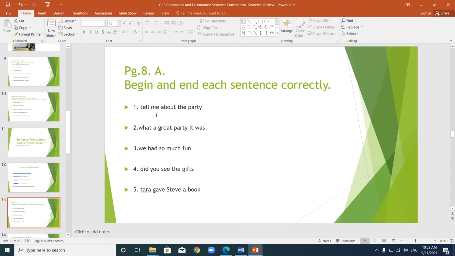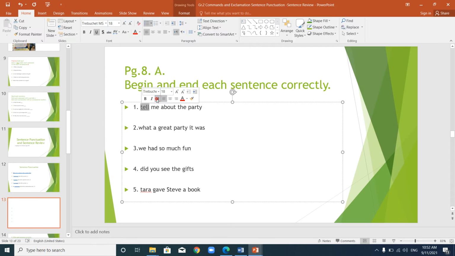It says, tell me about the party. Tell me about the party. Now that we read the sentence 2 times, we will fix the mistakes. What's wrong with the beginning? We said the sentence must begin with a capital letter. So what is wrong here? The T. We must begin with a capital T. Tell me about the party.